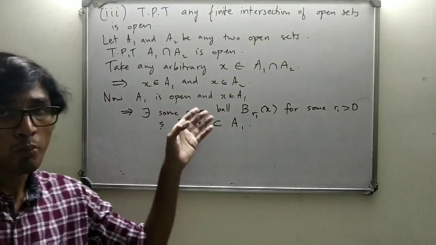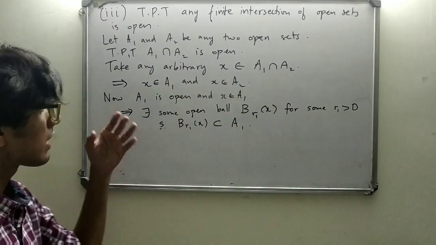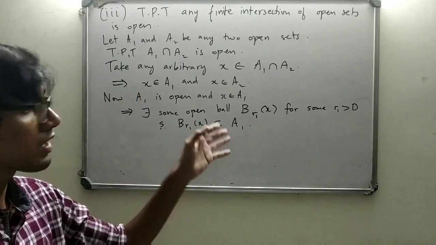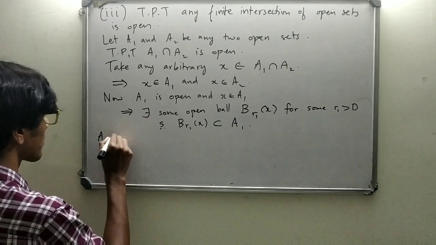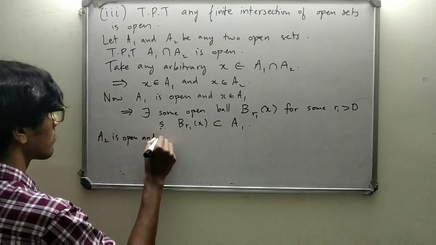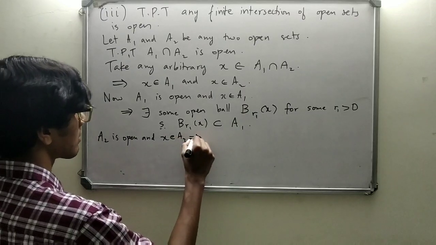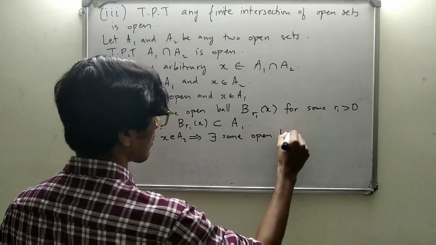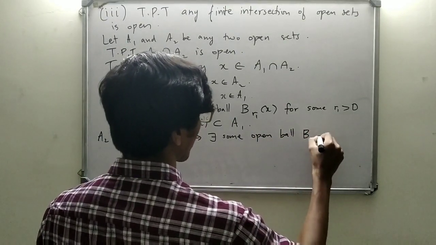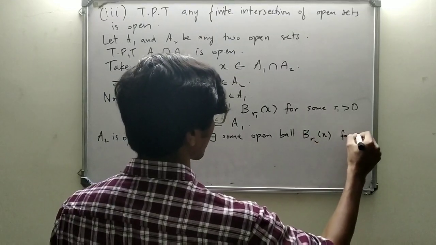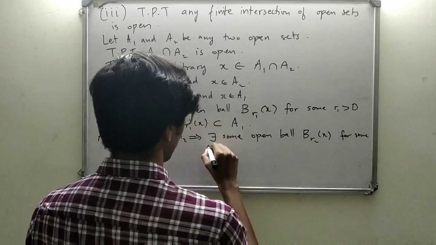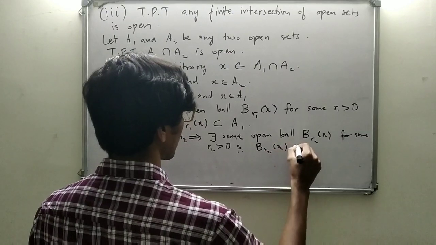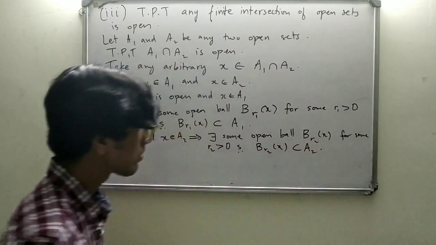Now similarly, since A2 is open and x element of A2, again there exists some open ball BR2 of x for some R2 greater than 0 such that BR2 of x is contained in A2.